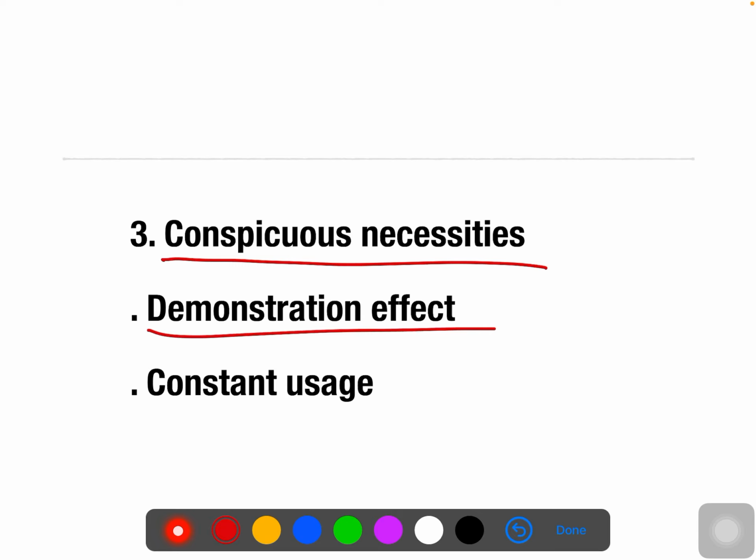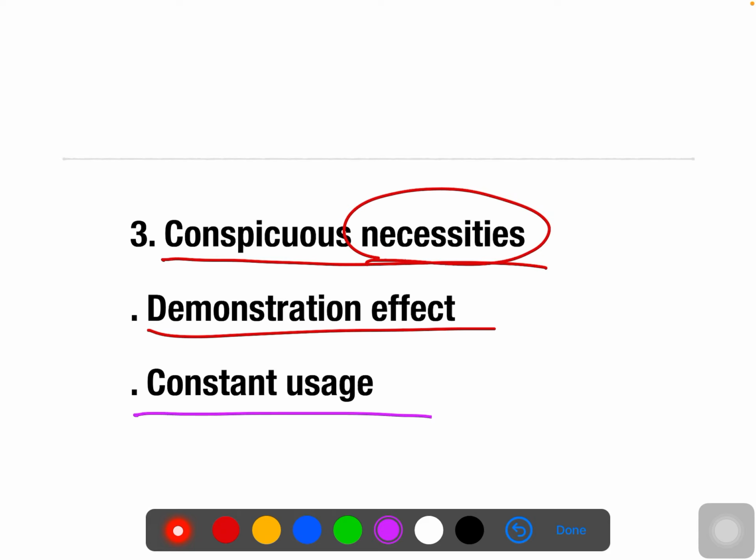Sometimes, because of the demonstration effect, you purchase something and it becomes a basic necessity. For example, TV is not a basic necessity, but it was a demonstration effect. By seeing others, you felt like purchasing, but right now it has become a necessity, so you cannot live without the TV. One more example is the refrigerator, because constant usage of any good makes it feel like a necessity. Right now a mobile, if you ask me, is a luxurious good.